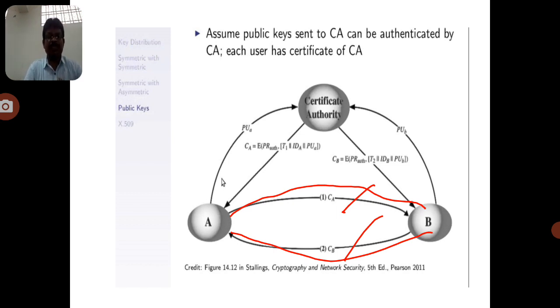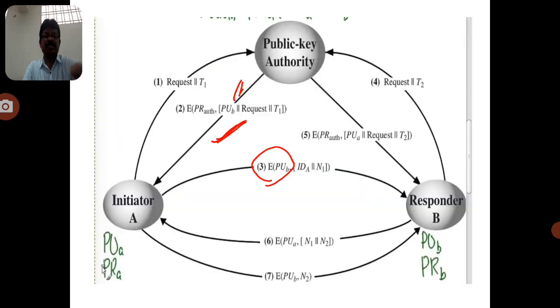So before they exchange or communicate their messages, they first distribute their certificates to every user in the communication. Once they receive their certificates, only then does communication take place. So this is the third one.